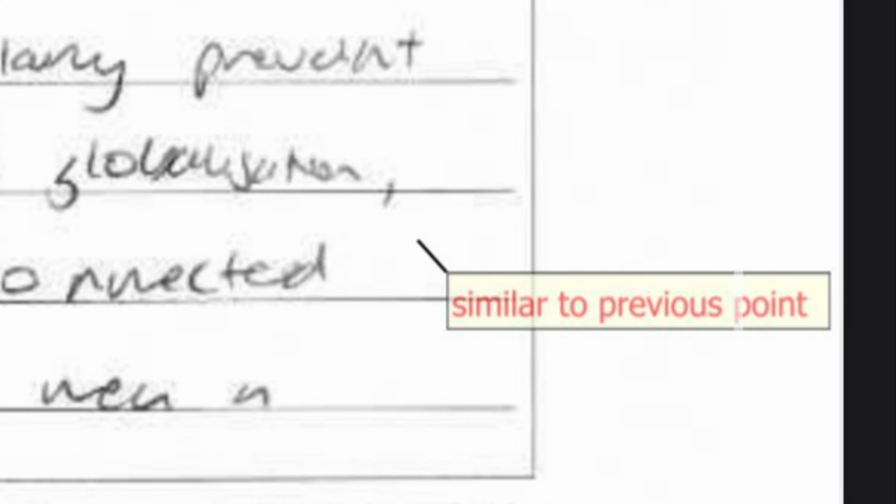Now, I can actually remember at this point in the exam, after I'd done my first 2 points, I was really struggling to think of more points. As you can see, this third paragraph is pretty similar to what the second paragraph is all about. The examiner even notes this when they say similar to previous point. But as you can see from the annotations, there's still good analysis in this paragraph, which is still pushing me up those grades, pushing me towards that 15 out of 15. And for this particular 15 marker, I did 4 points, probably because I was panicking and my third point really wasn't that great.